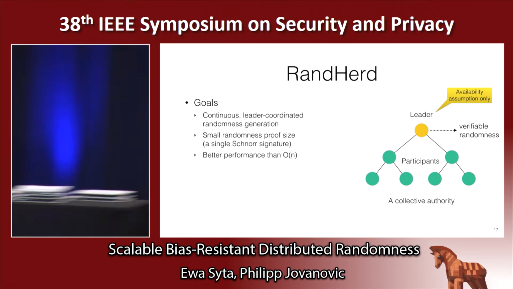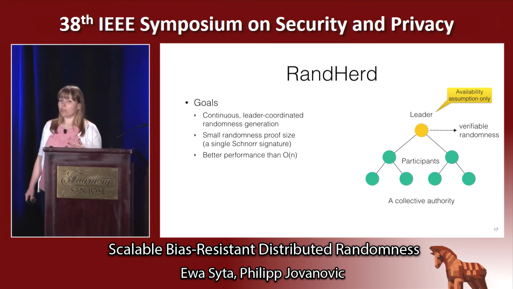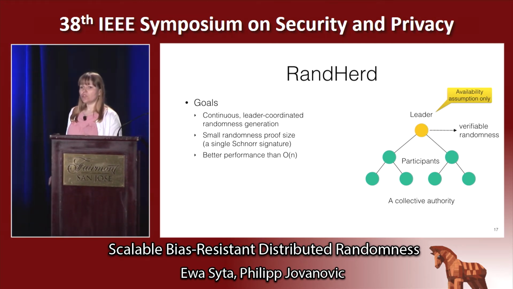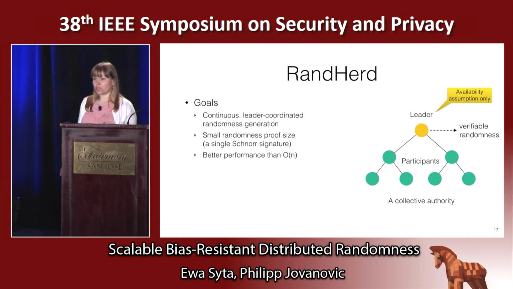So in the previous protocol, we had randomness generated on demand by a client who is fully in charge and fully responsible for a protocol run. Now, in our second protocol, RandHerd, we would like a continuous stream of randomness in a way that doesn't require any of the nodes to be fully responsible for the process. RandHerd relies on a leader that is only trusted with availability, which means that the leader simply coordinates the process among all of the nodes.